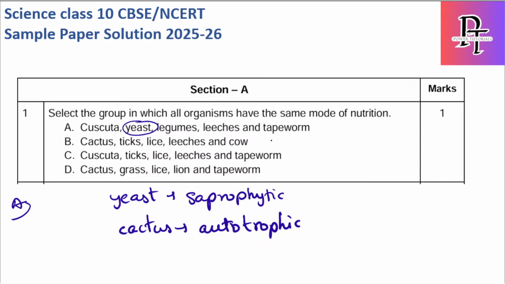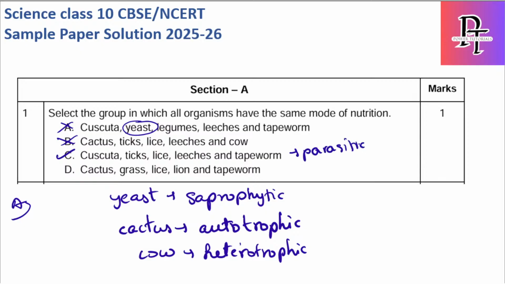Ticks, leeches, cow is again heterotrophic, and also we can call this herbivore. So this is not possible, and this is also not possible because we have yeast which is saprophytic. Okay, this is the right answer. Why? Because all of them belong to parasitic. And here we have lion. Lion again depends upon others, which is heterotrophic. At the same time it is a carnivore.